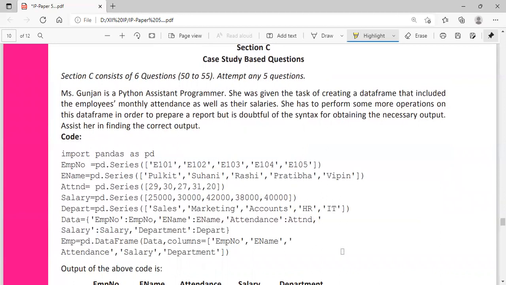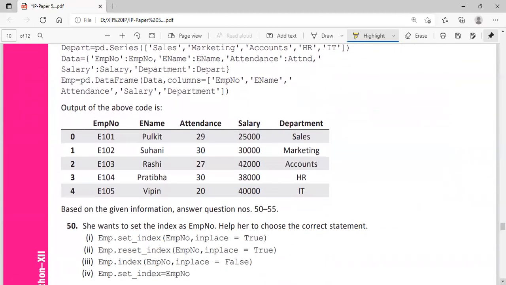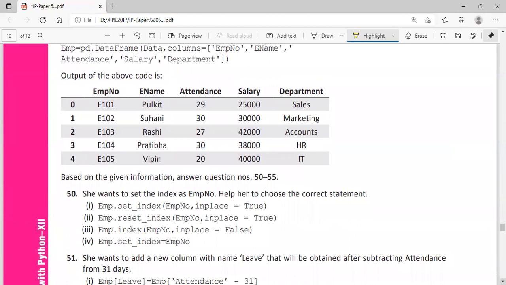She has created a data frame. Employee number, employee name, attendance, salary, department data. She has stored the details. These are the columns: 1, 2, 3, 4, 5 columns are there, and the column labels are also given, and the data frame is given below. Based on the given information, answer questions 50 to 55.